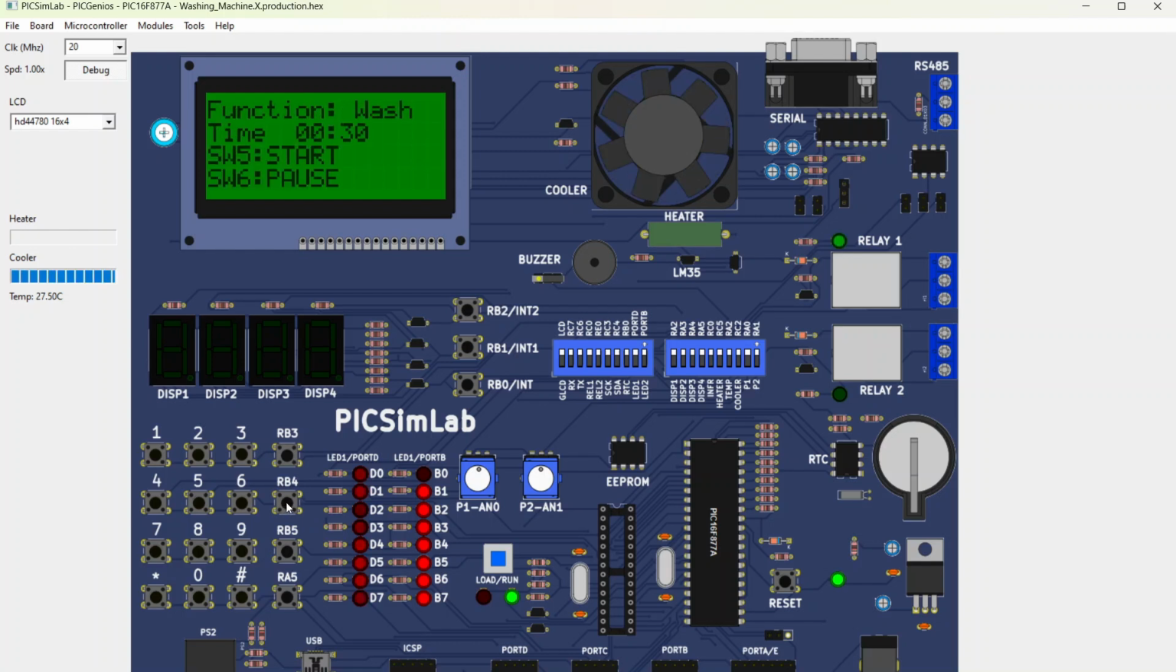Give a single click on switch 4. It is also showing the time, how much our simulation will take. And if we press on switch 1, it will give an alert that the door is open, please close door, and the buzzer is also ringing. That means it is giving an alert. If we press switch 6, then it will pause. And if we want to resume, we need to press switch 5 again, which is RB4.